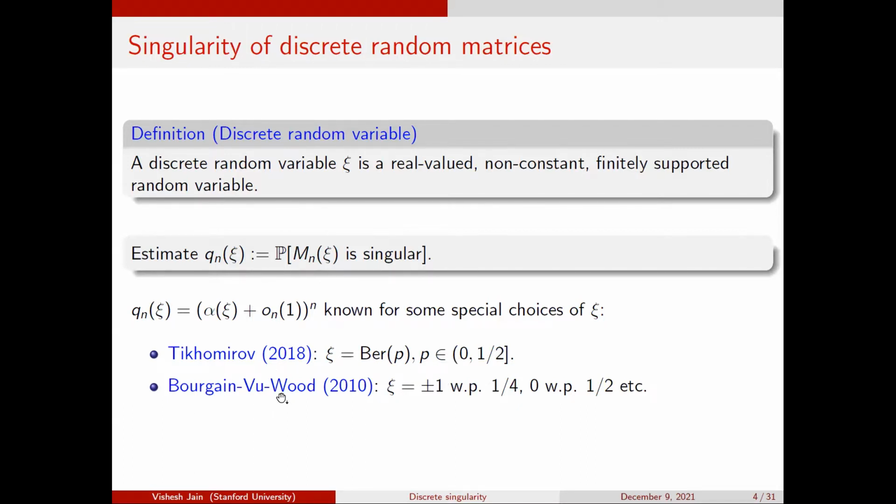And the second is this paper of Bourgain, Vu, and Wood. They were able to handle some special choices of C, which come from Fourier analysis. So basically these are things which work for the proof. An example of something which works for the proof is if C is +1 or -1 with probability a quarter each and 0 with probability a half. So it's like some lazy Rademacher, right? Then they can show a result of this form on the log of the probability. And then there are some analogous kinds of distributions that they can handle. But this was broadly open.